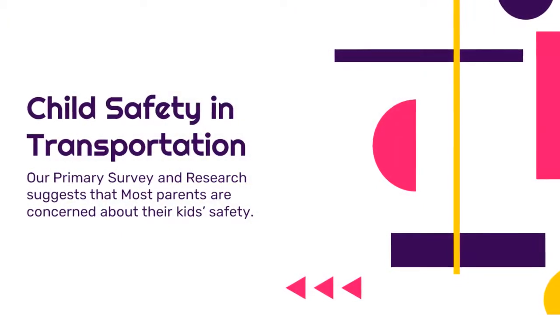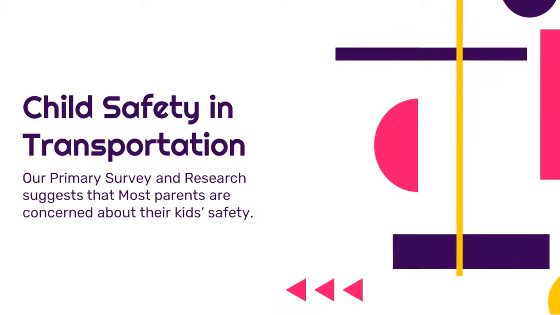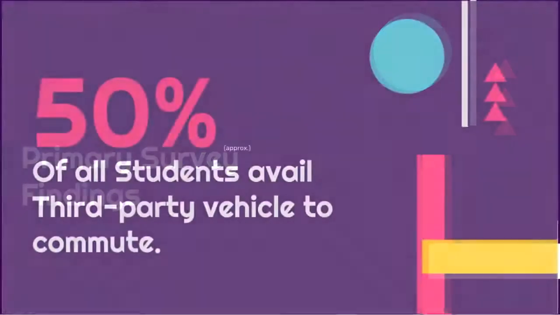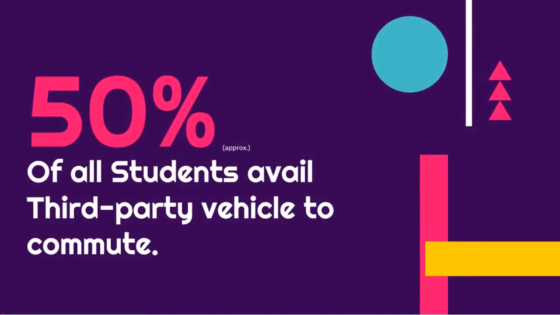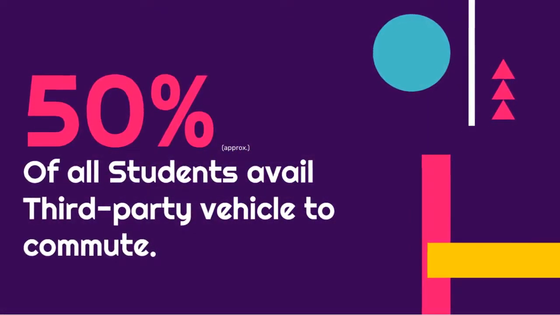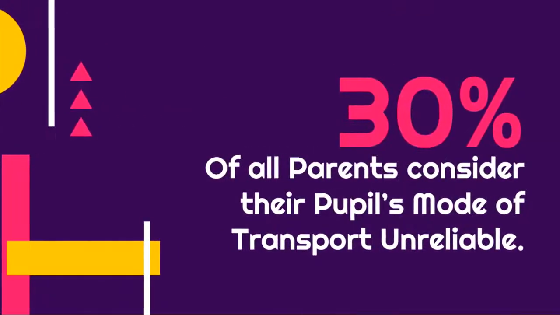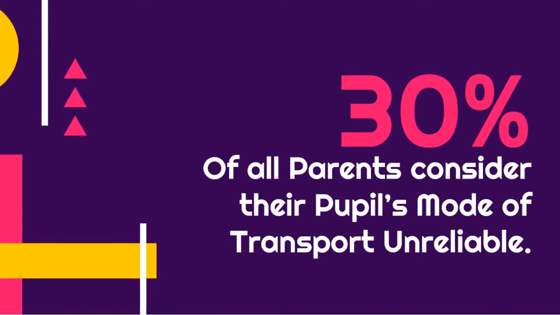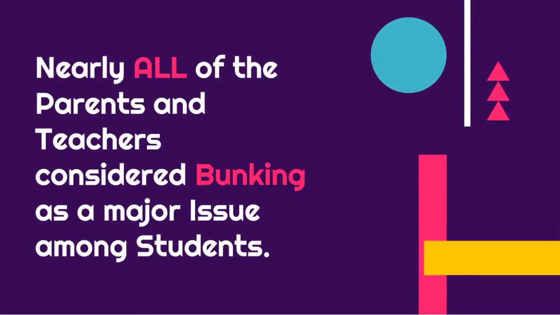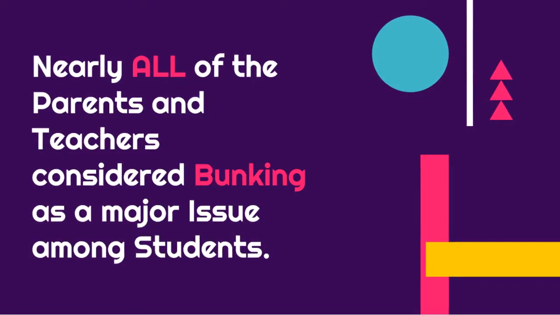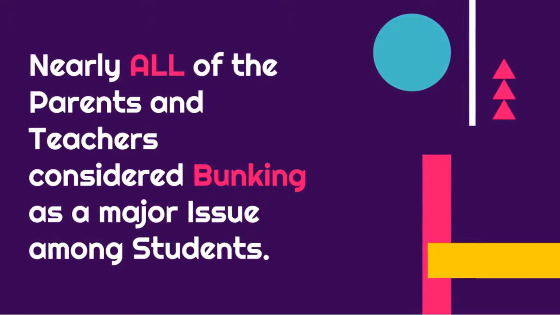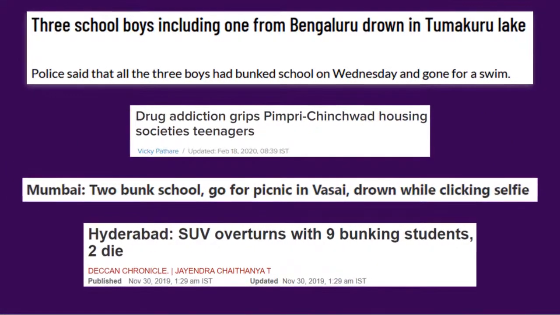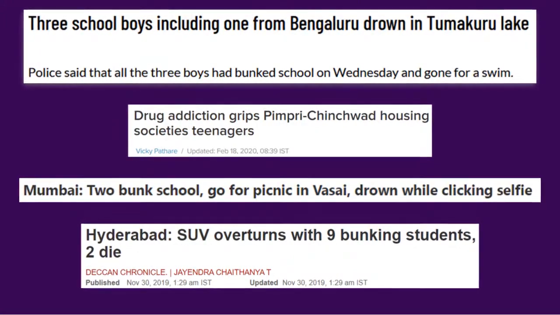We considered child safety in transportation as a major concern. From our survey, we found that approx 50% of all students avail third-party transport to commute. 30% of all parents consider their pupils' mode of transport is unreliable. Nearly all of the parents and teachers considered bunking as a major issue among students. Here we see some articles that we found on the internet, further increasing the concern of child safety.